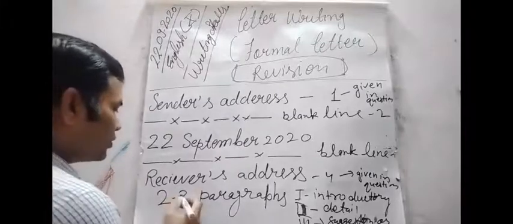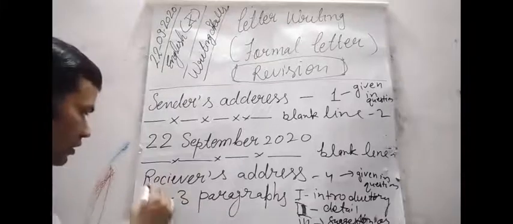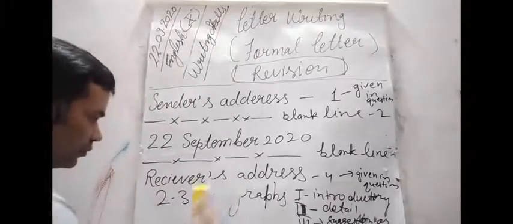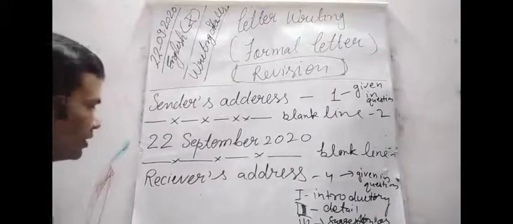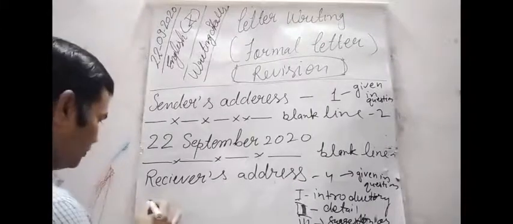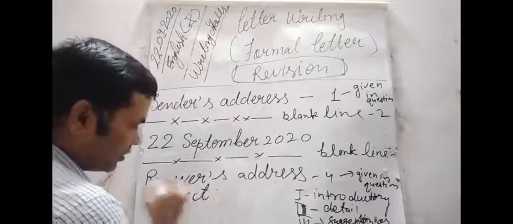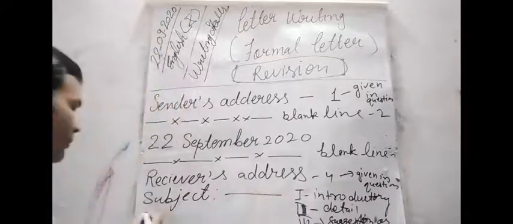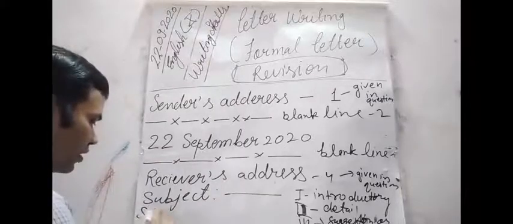Before starting to write the content, you should write the subject, and after the subject the salutation, that is sir or madam.